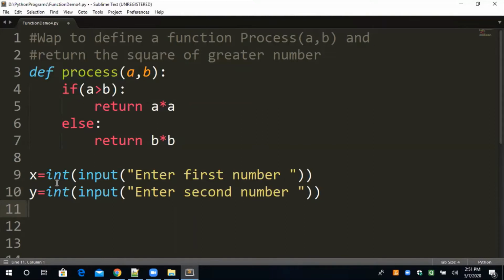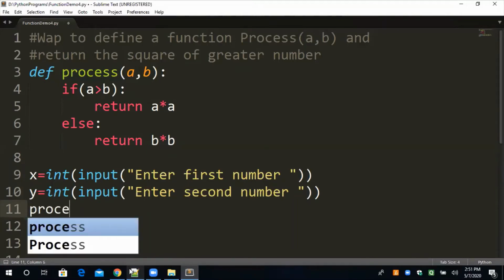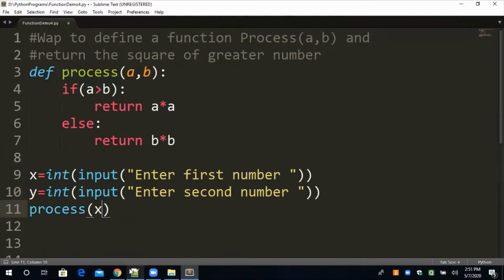हमने दो values input कर ली, कहाँ पर? Main section. Now we are not in the function section. अब इन दोनों values को हमें pass करना होगा किस में? Process में, because we have created the function process. One second, process, and I'm passing the two values x comma y.